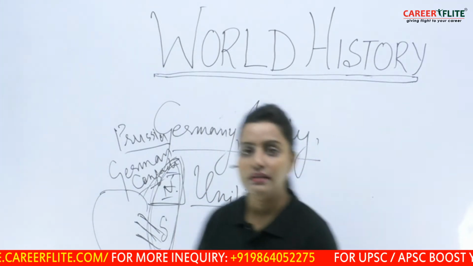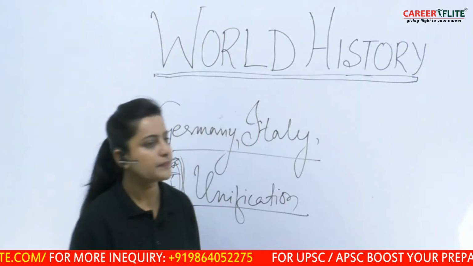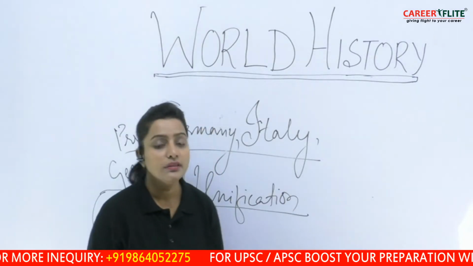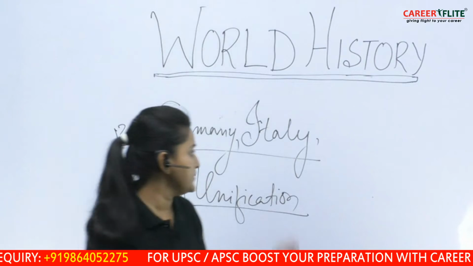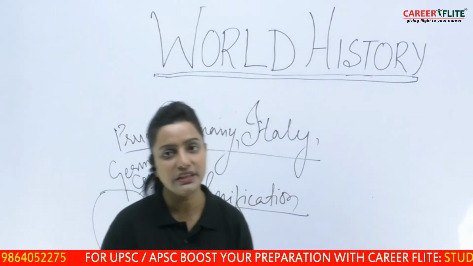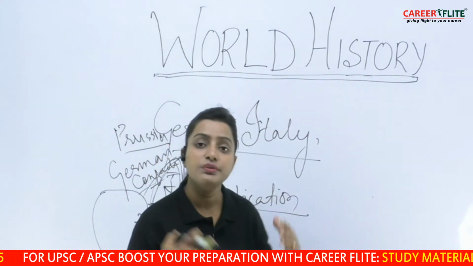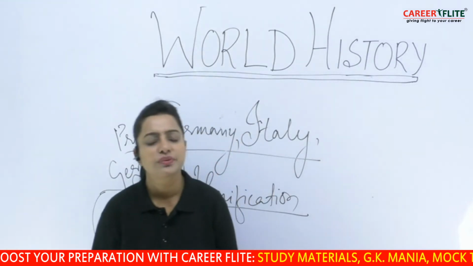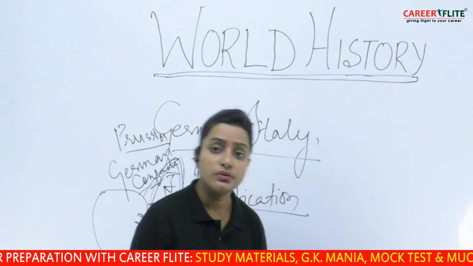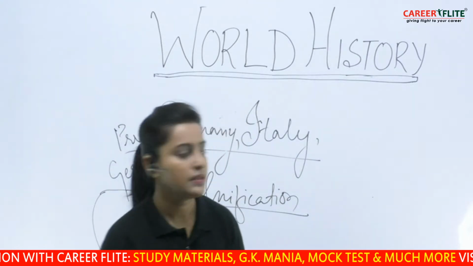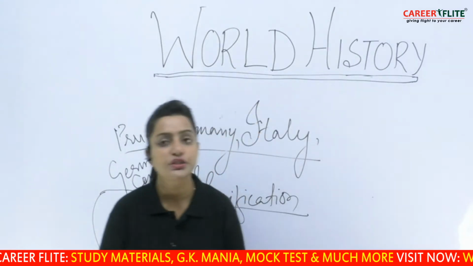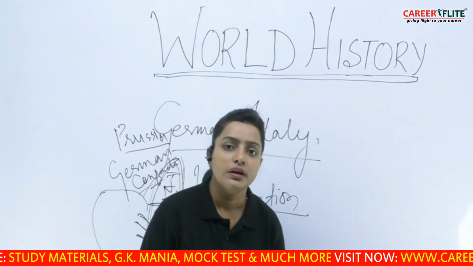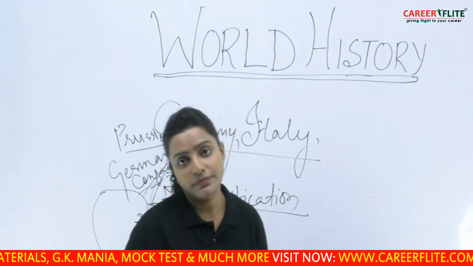Now, the next country is Italy. Italy is also another European nation. In the case of Italy, it was also divided into various small units, and certain units were controlled by other European nations. So unification of Italy was also a strong desire of the people of Italy.